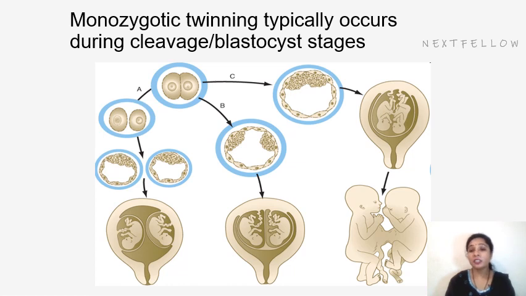Monozygotic twinning means a single zygote, after forming the 2-celled stage, each cell develops into a separate individual. Then it is called monozygotic twins, which typically occurs during the cleavage and blastocyst stages. So here we can see the cleavage and blastocyst stage. This is the blastocyst stage, where we can see 2 embryoblasts forming monozygotic twins.